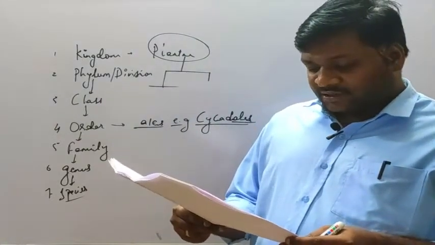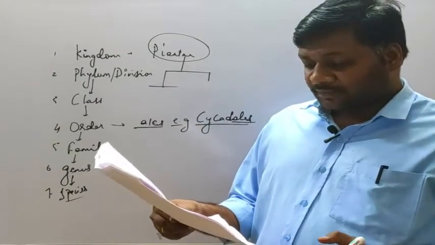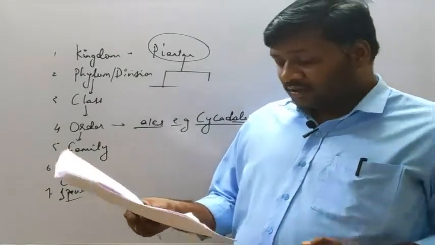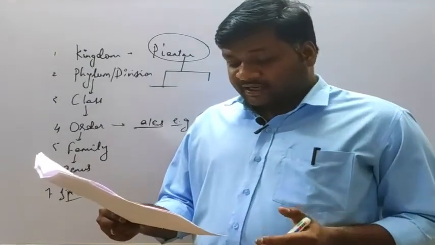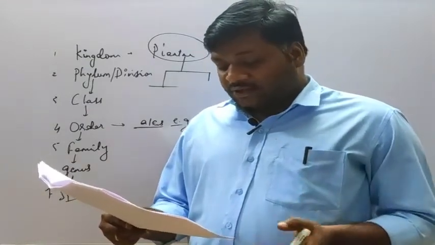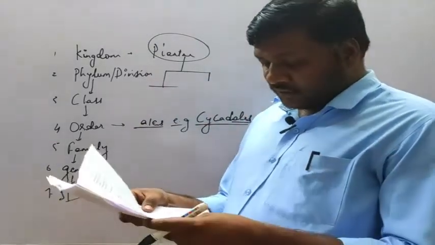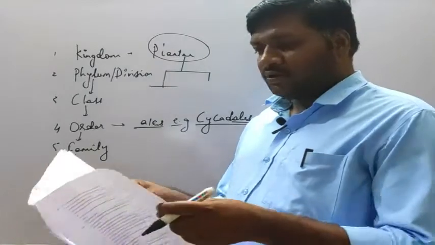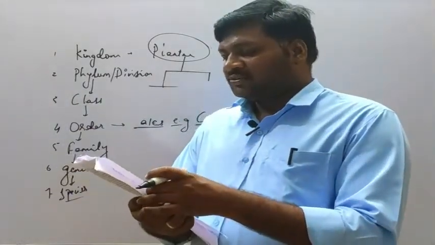Order is the assemblage of genera, which exhibit a few similar characters. Then cat and dog are included in the same family called Felidae. And option D, binomial nomenclature was introduced by Carolus Linnaeus. Okay, so we have to consider which ones are not correct.